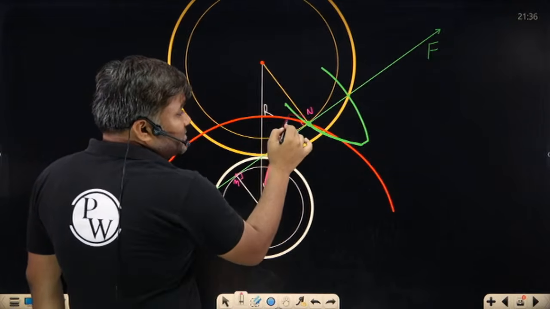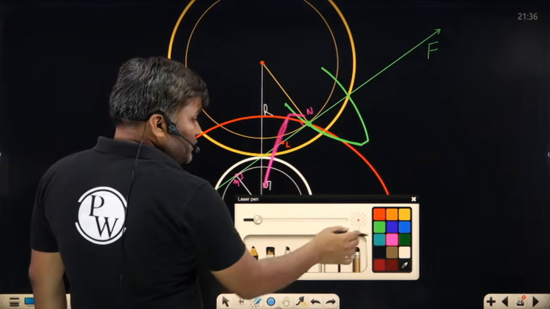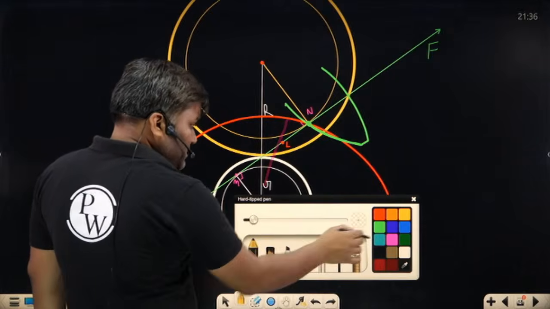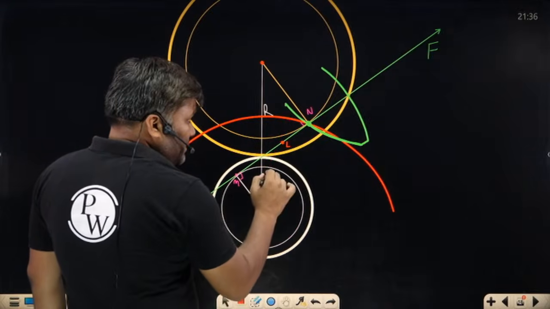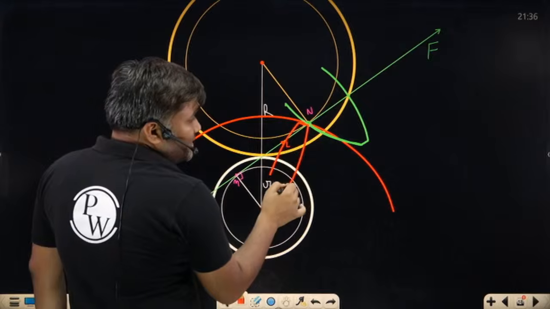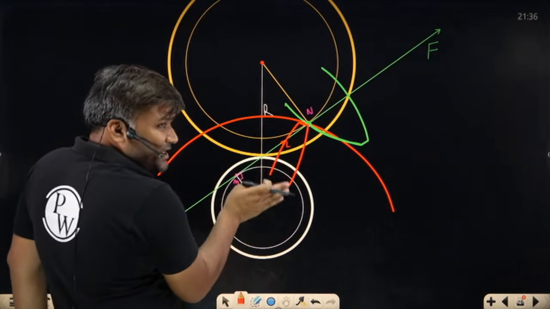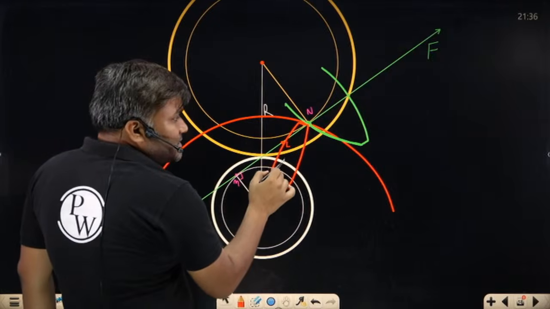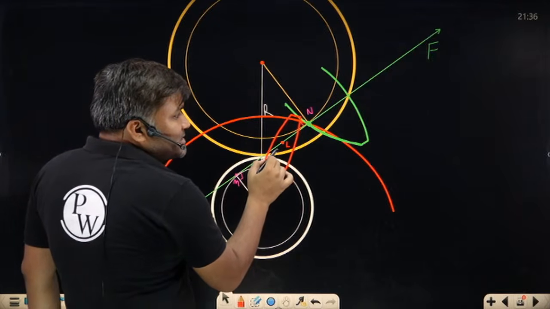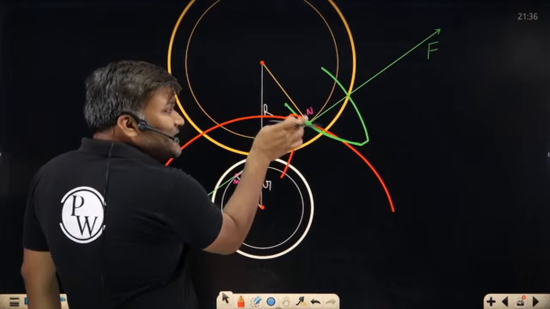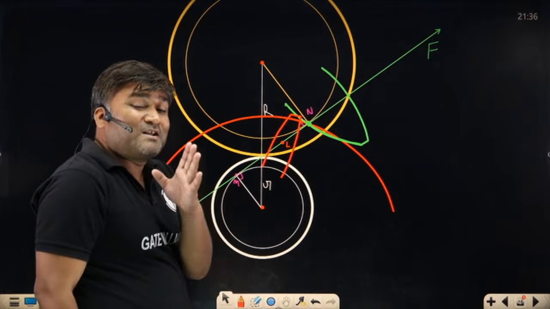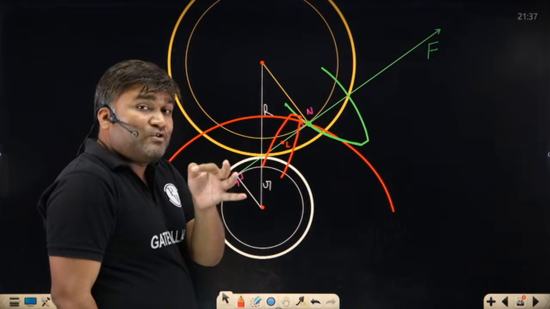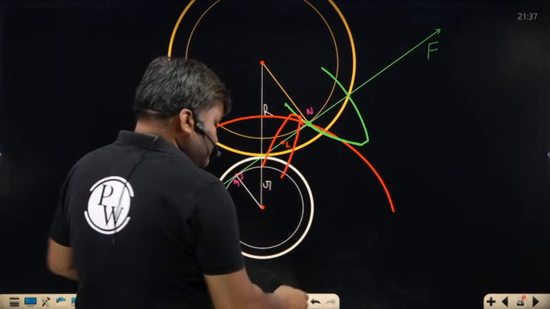If the teeth went till this point only, my involute pinion tooth tip was touching at the base circle. If it is slightly bigger, it will start touching inside the base circle. That is a problematic situation. I have already discussed that inside the base circle we are going to have the non-involute portion of the teeth.